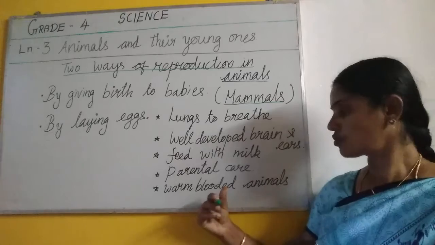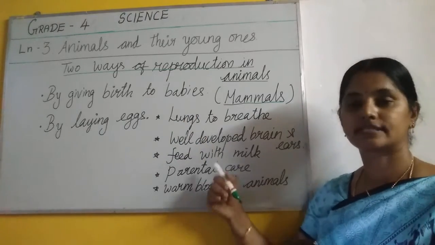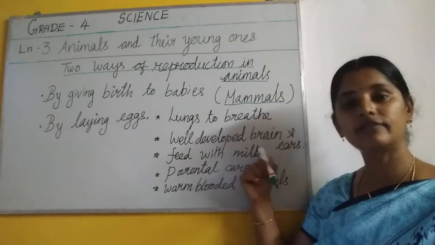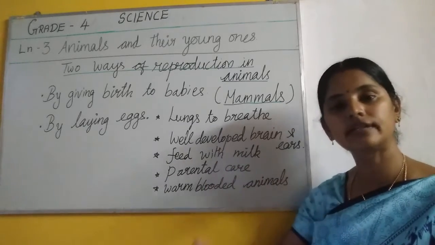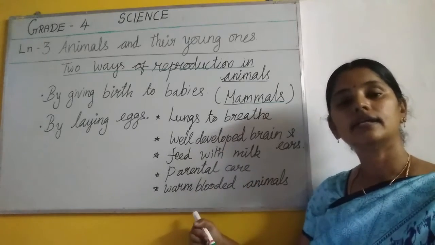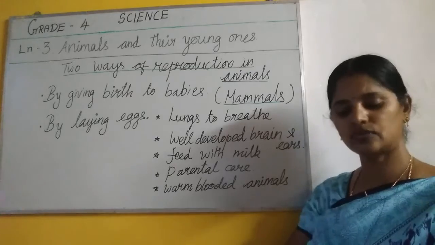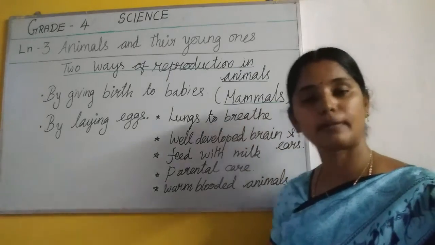Clear, children? So these are the characteristics of the mammals. Lungs to breathe, well-developed ears and brains, feed their young ones with milk, show parental care, and these animals are warm-blooded animals. So what are the animals we can say as examples for the mammals?